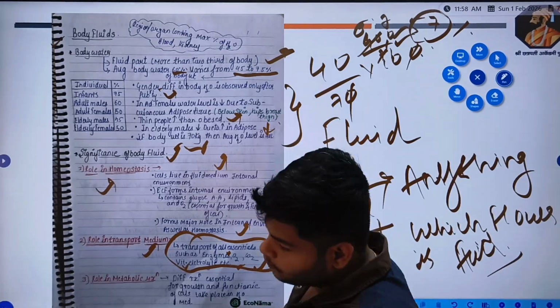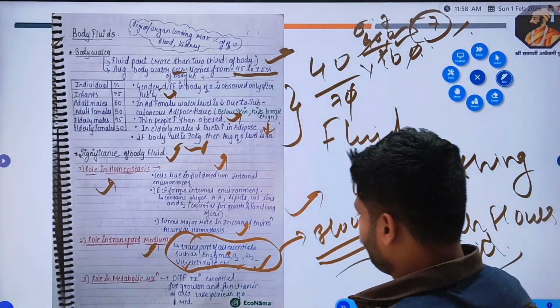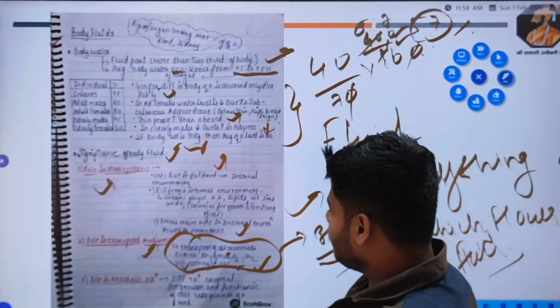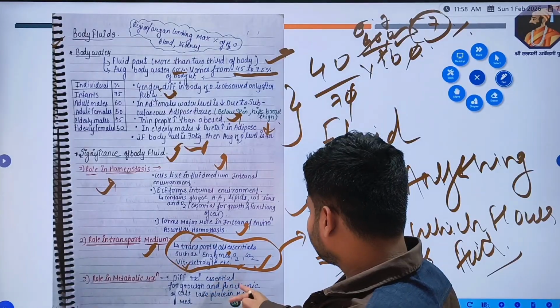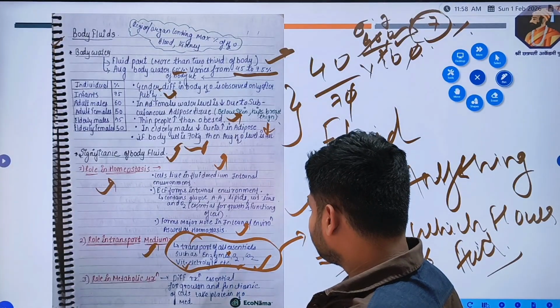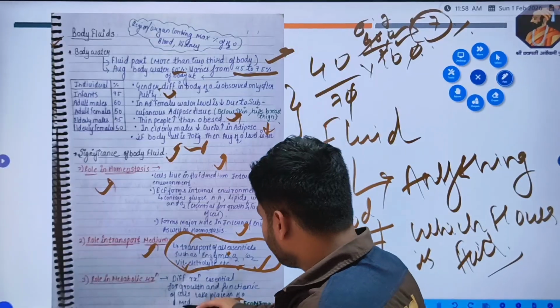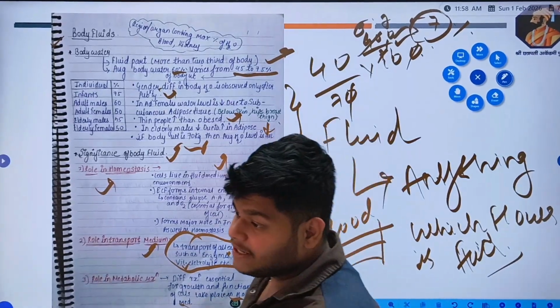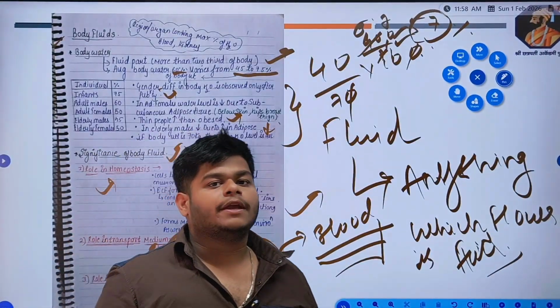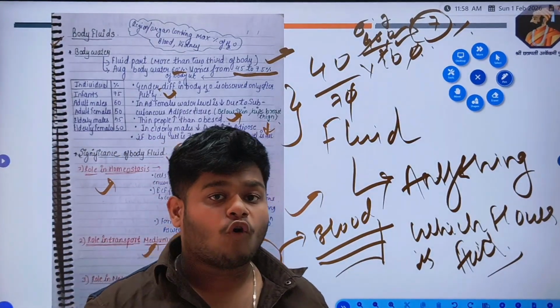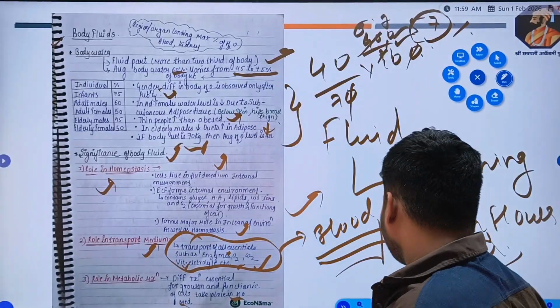Anything which can flow is a fluid, so blood is also a fluid. Then the role in metabolic reactions: different reactions essential for growth and functioning of cells take place in a water medium in the body. All the enzymatic reactions which occur in our body need a medium, and that medium is water in the human body.